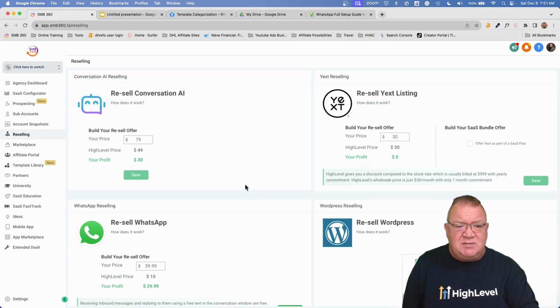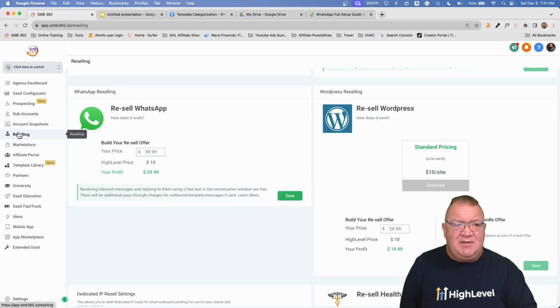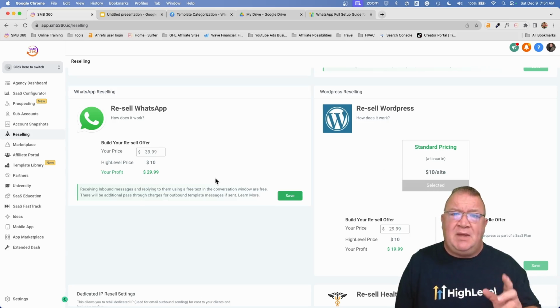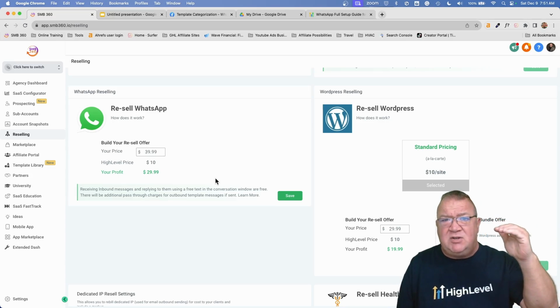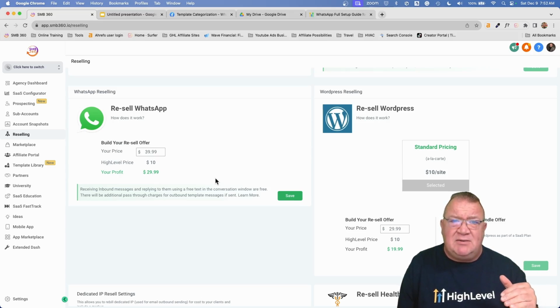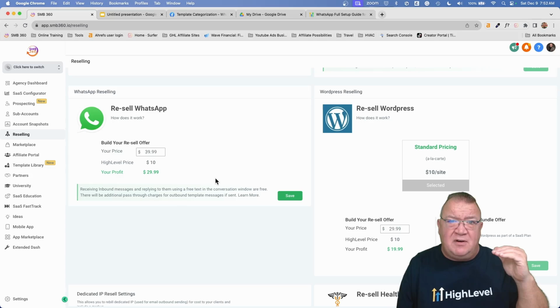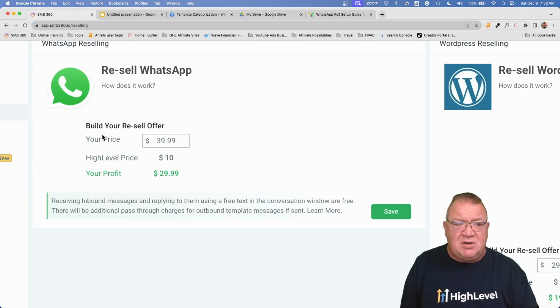I'm going to start by scrolling to this main screen. I'm at the agency level, and I'm coming over here to the reselling tab. This is where the reselling of WhatsApp works. Now, I want to make sure you understand this. Reselling WhatsApp is the ability to mark that service up to a certain price and then sell that to your sub accounts. Once you sell that to your sub accounts, you can get a certain amount of profit off of that each month. If you take a look here, you see that HighLevel charges $10 per month for the WhatsApp fee. You can in turn put your price, whatever you want this to be, up here. And this right here shows you your profit, which is just the difference.